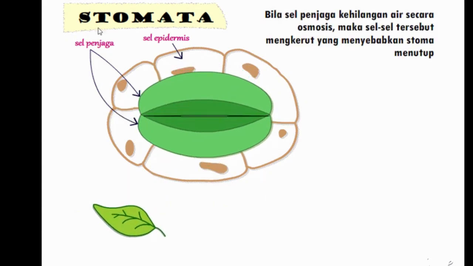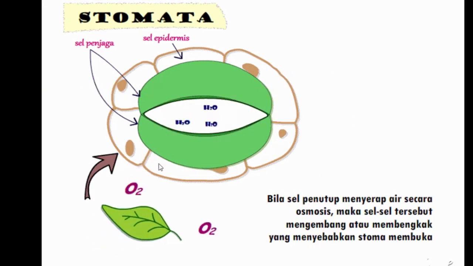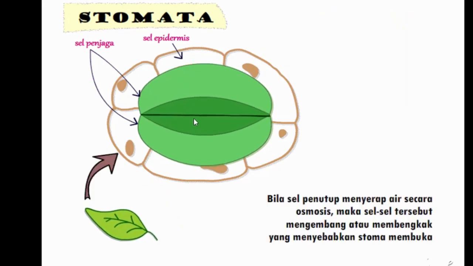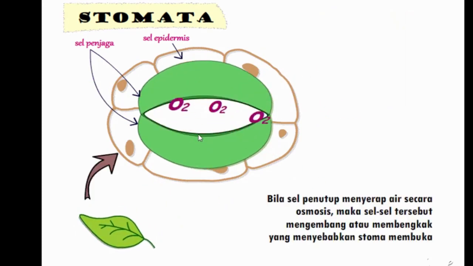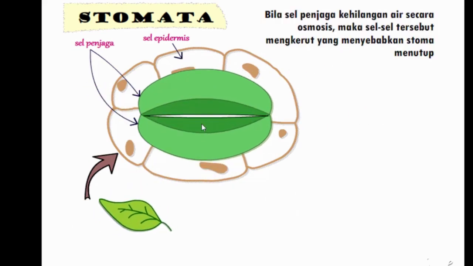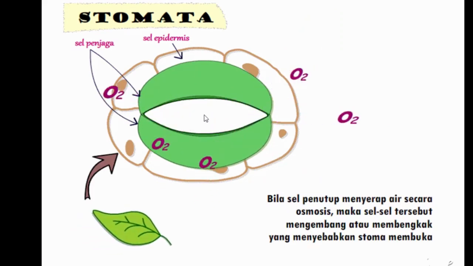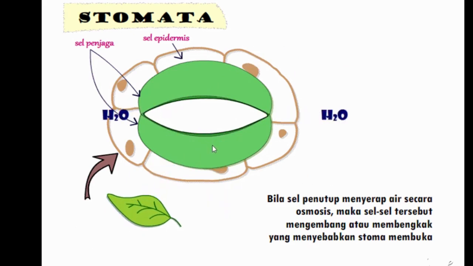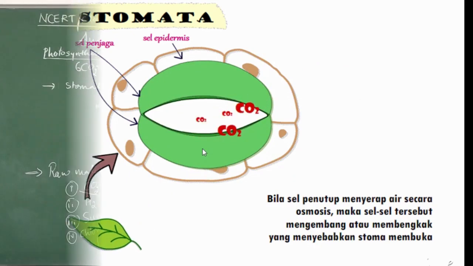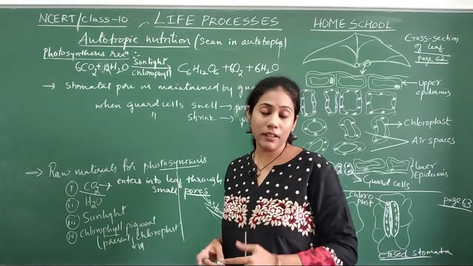After that it is getting closed, isn't it? Carbon dioxide went inside, oxygen came outside, water also came outside from guard cells, and it is getting closed. So this is how opening and closing of stomata occurs. Stomata will be open when these guard cells absorb water, and carbon dioxide goes inside through the stomatal pore, oxygen comes outside, water also comes outside, and guard cells will be closed.